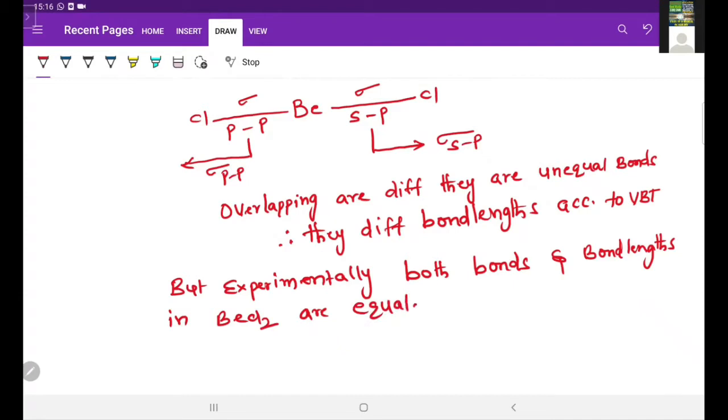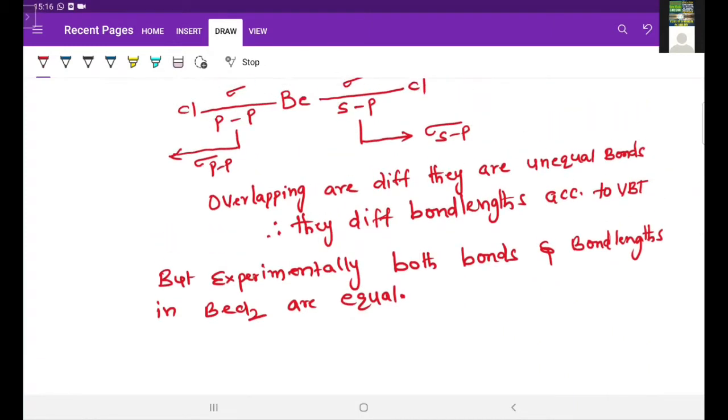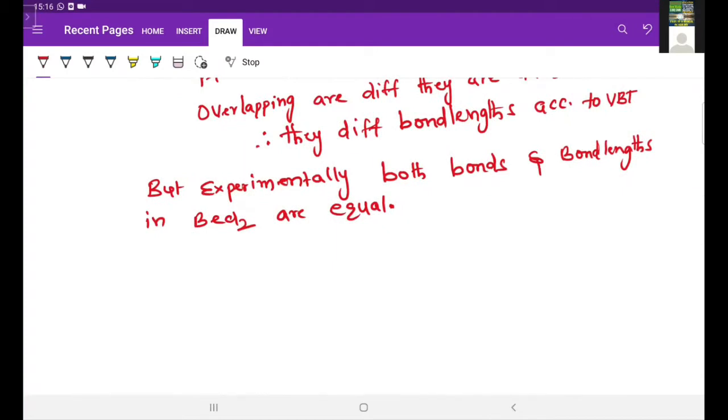How these two bond lengths are equal and these two bonds are equal could not be explained by the valency bond theory.